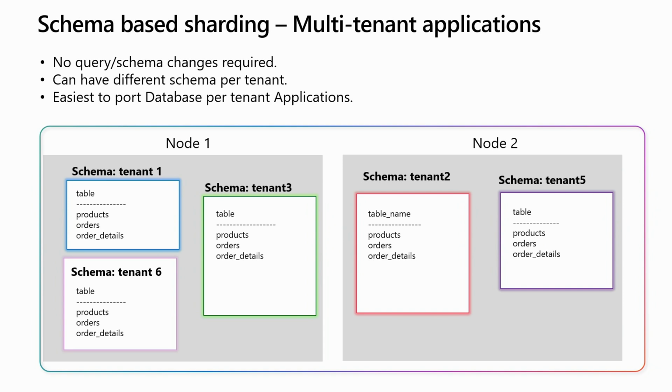So if you consider a multi-tenant application, for example, which is a retail application, has products, product orders, details, and you sell this application to multiple customers, you can have a schema per tenant, and that schema will be distributed across the nodes. So schema for tenant 1 may be on node 1, schema for tenant 5 might be on node 2 based on the placement constraints, right? And then effectively, to access it, your application just has to set the search path to the schema and access the tables just like normal. So it's easy to port if you had a database per tenant application to this scheme too.